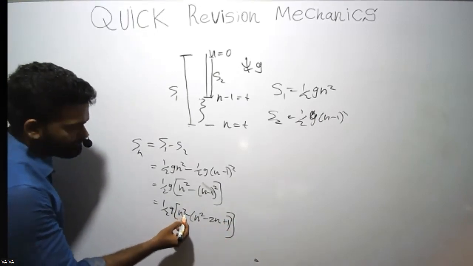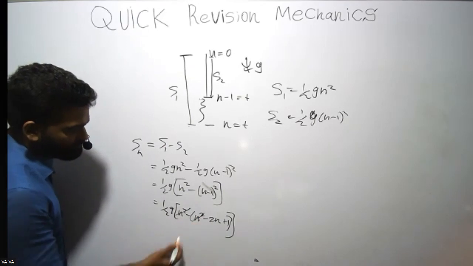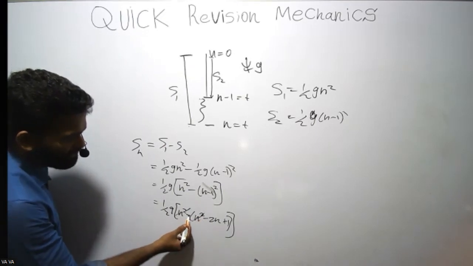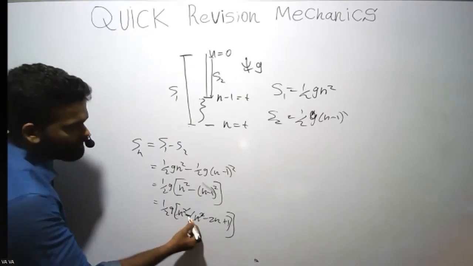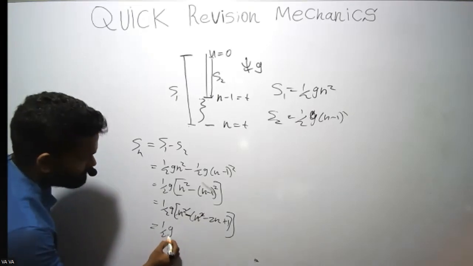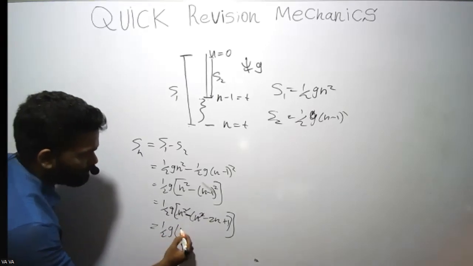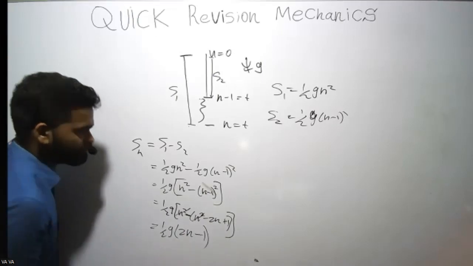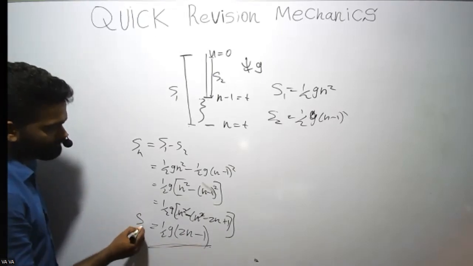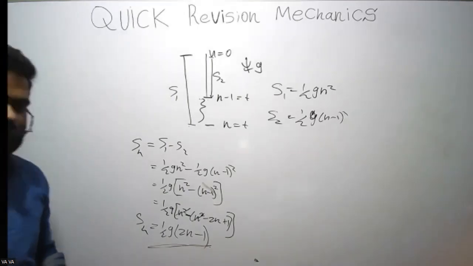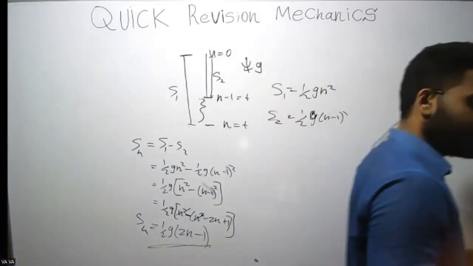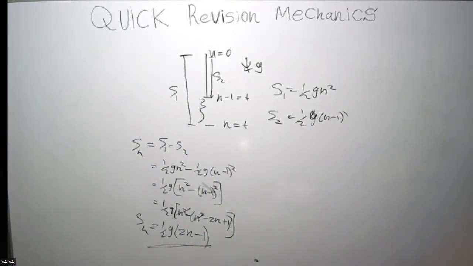So n squared minus n squared cancels off. Multiply this with minus 1. So half g times 2n minus 1. This is the answer. This is the distance it traveled within the nth second. Half g times 2n minus 1.